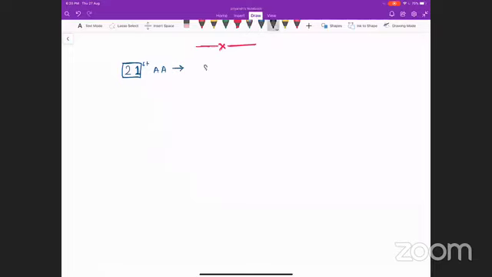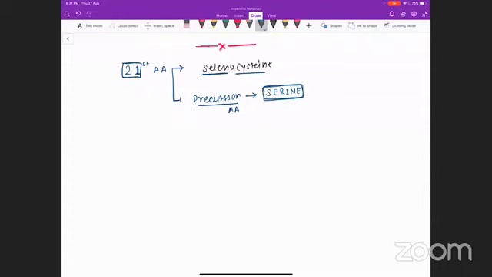The name of the 21st amino acid is selenocysteine. If they ask what is the precursor of selenocysteine, is it selenium or cysteine? The answer is none of them. The precursor amino acid is serine. So serine will convert into selenocysteine.